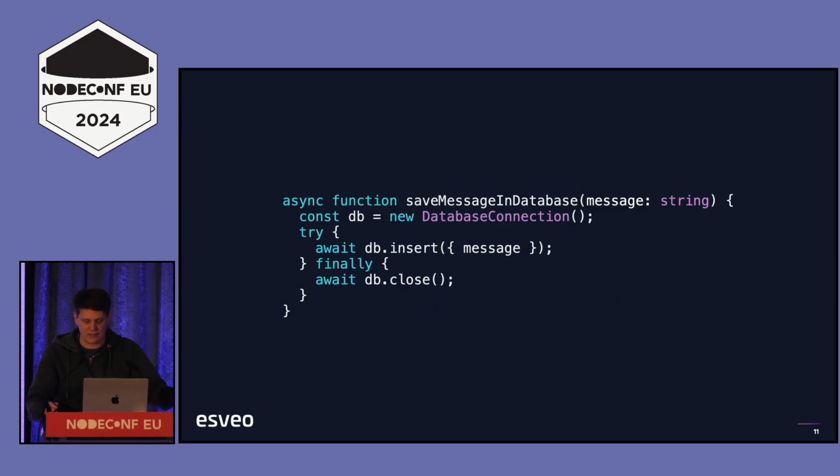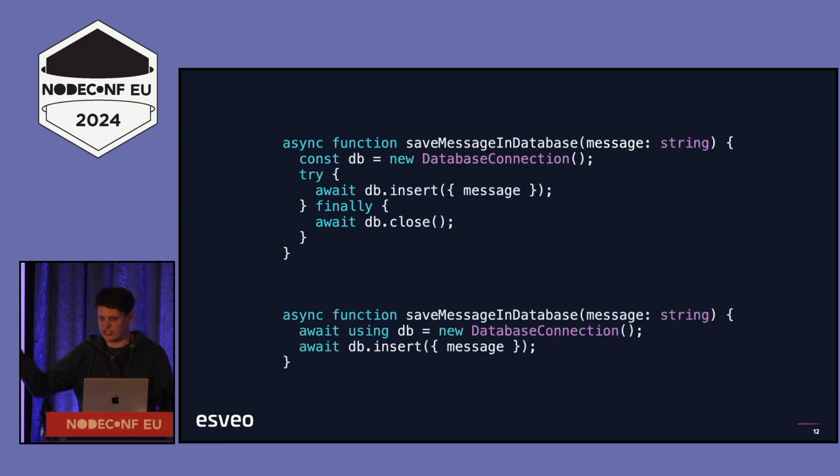So here is the same function we had before. And again, we have this try finally. We see that essentially what we want to do is take whatever is in the try block and take that into the main scope. And we can just essentially remove the try finally stuff, because the database.close method will get called automatically once we leave this scope, whether something was thrown, whether there was an early return, whether we've reached the end of the function. Whatever it is, we know that that is going to get called.